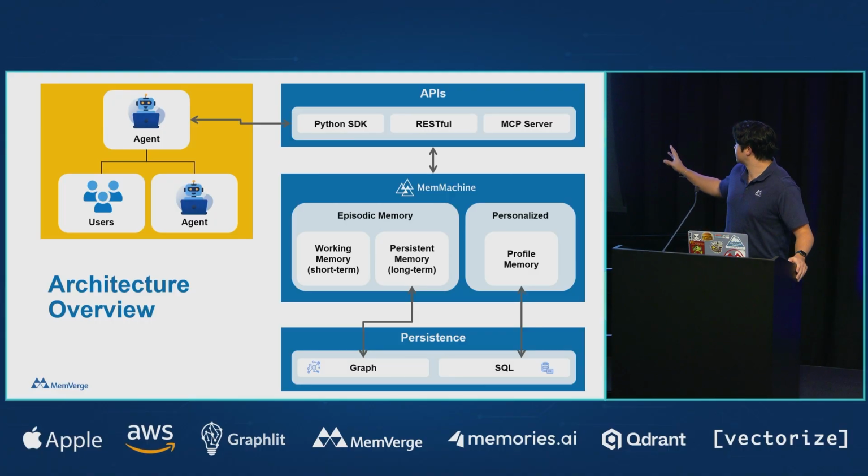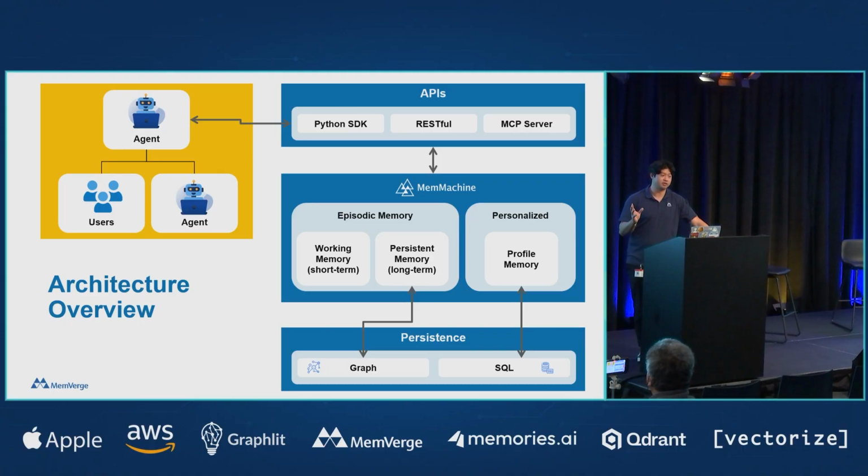Now, going into this is our actual architecture. So at the top level, we have our API. You can integrate it with our Python SDK, just a simple pip install, our REST API, or MCP. In terms of our REST API, you can self-deploy it just within Docker or on-prem in your VPC, but also we're soon to roll out our hosted REST API platform. So this will allow you to go into our website, create an API key, and then just use our REST API.